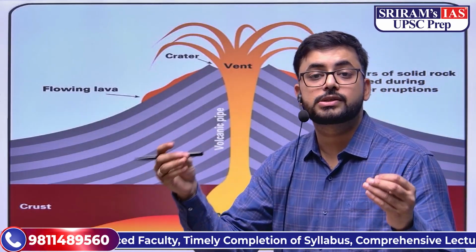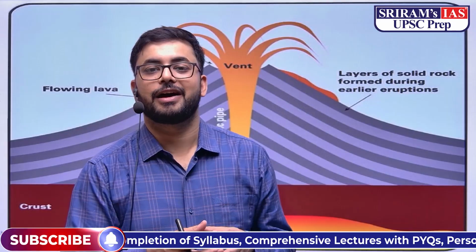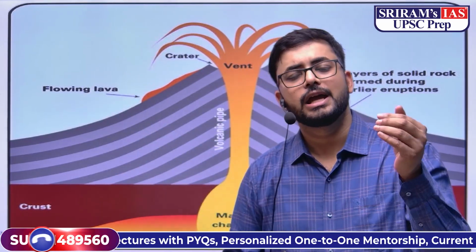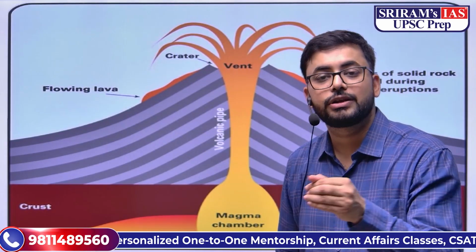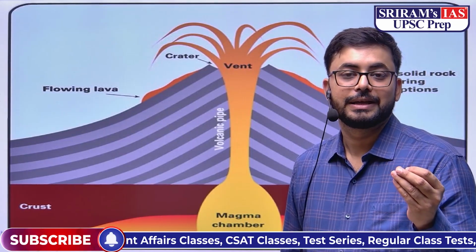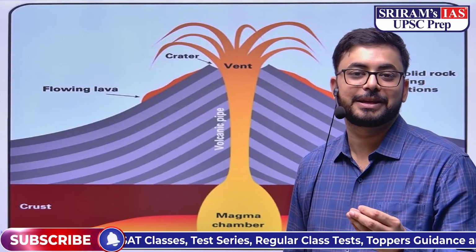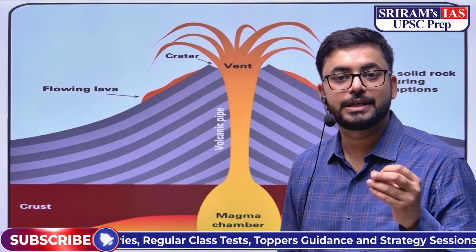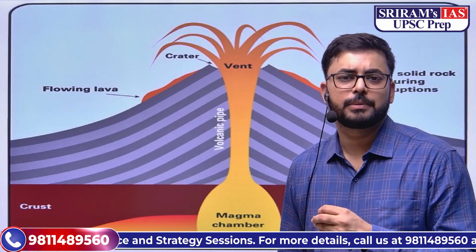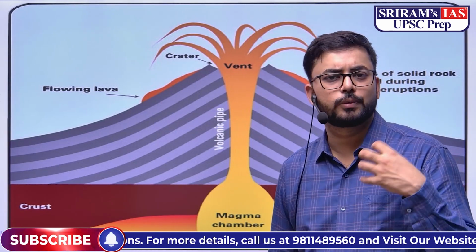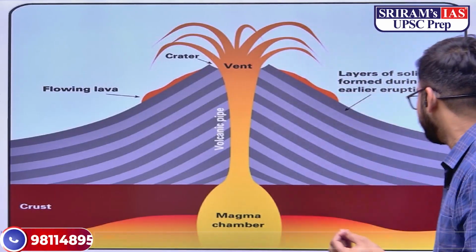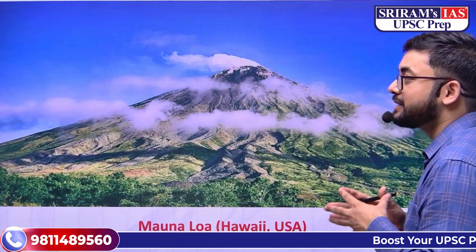Depending on the viscosity, how sticky the lava is, and the shape and structure formed out of it, we have described the variety of volcanoes that exist on our mother earth's face. In a way, the crust is nothing but a face. These things are very, very crucial for the UPSC Civil Services Examination. So through examples and pictures I will explain the types of volcanoes found in nature. The first type is the shield volcano.